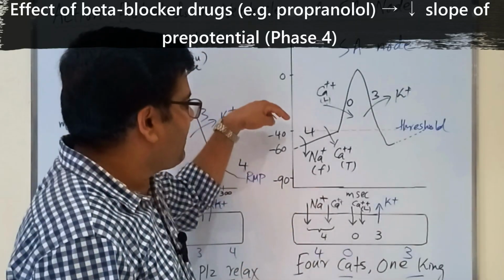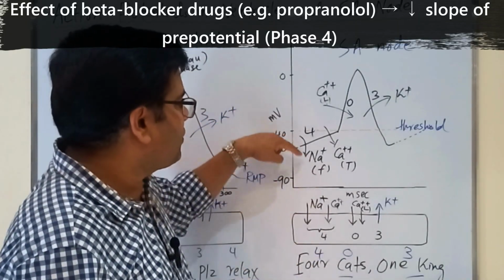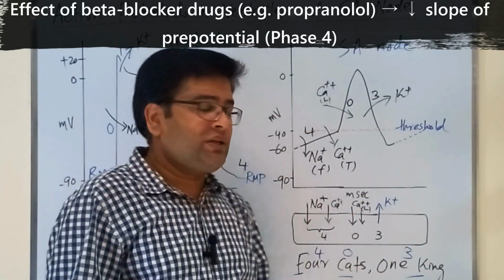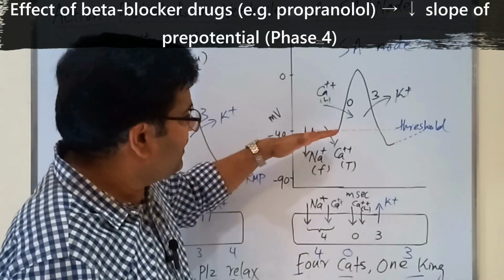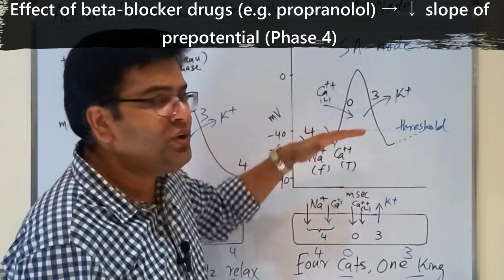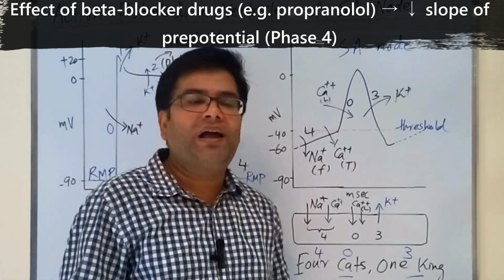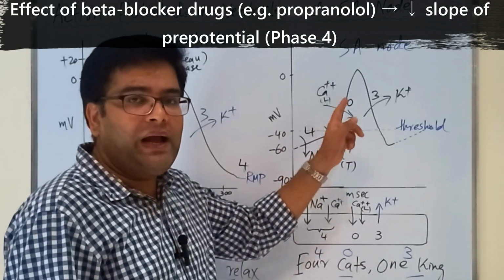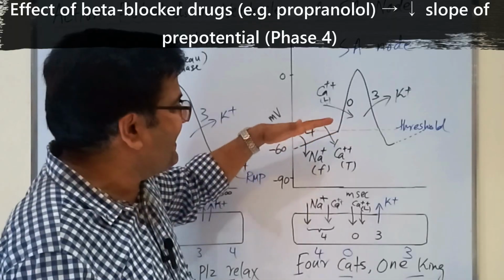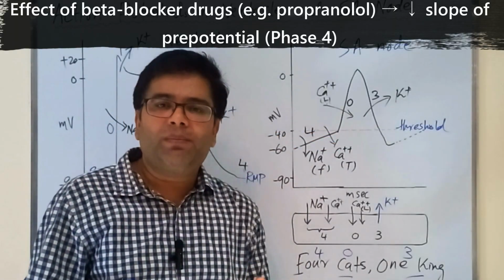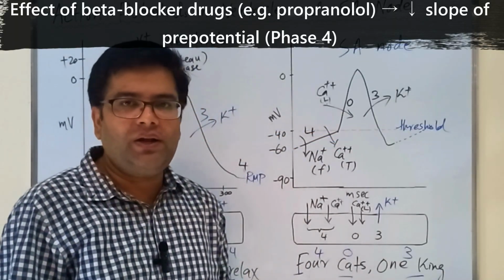Beta blockers decrease the permeability of the SA nodal membrane to sodium and calcium. Hence, the slope of the prepotential will be decreased. It will take more time to reach the threshold value and the heart rate will be decreased. So by decreasing the slope of phase 4, or the prepotential, beta blocker drugs decrease heart rate.